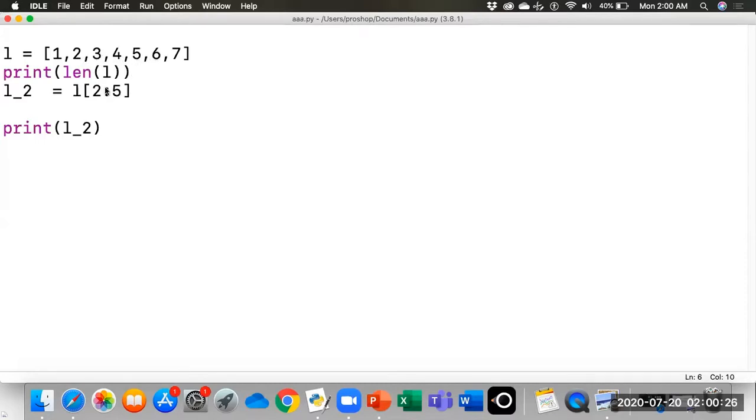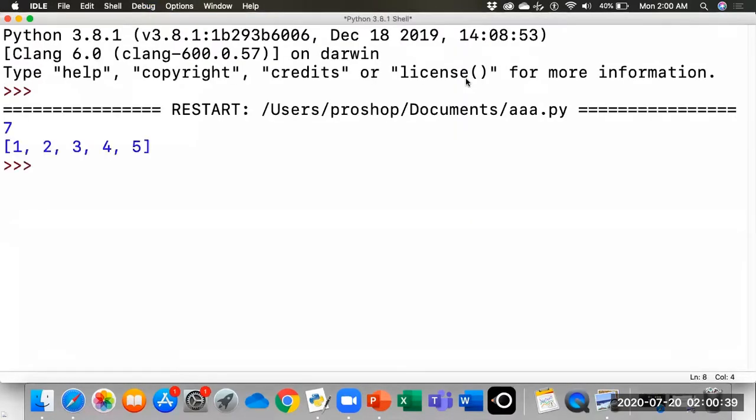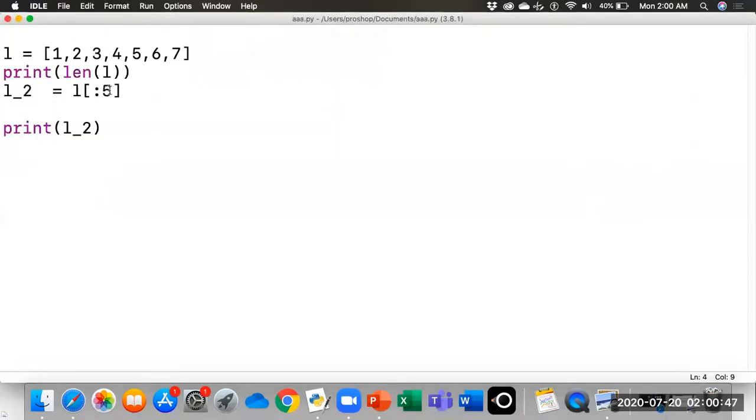Let's say if we omit the first variable, it will print from the start. The first value, second, third, and till the fourth index number. The fifth index number is not included. And if we omit the last variable, it will move to the end of the list.